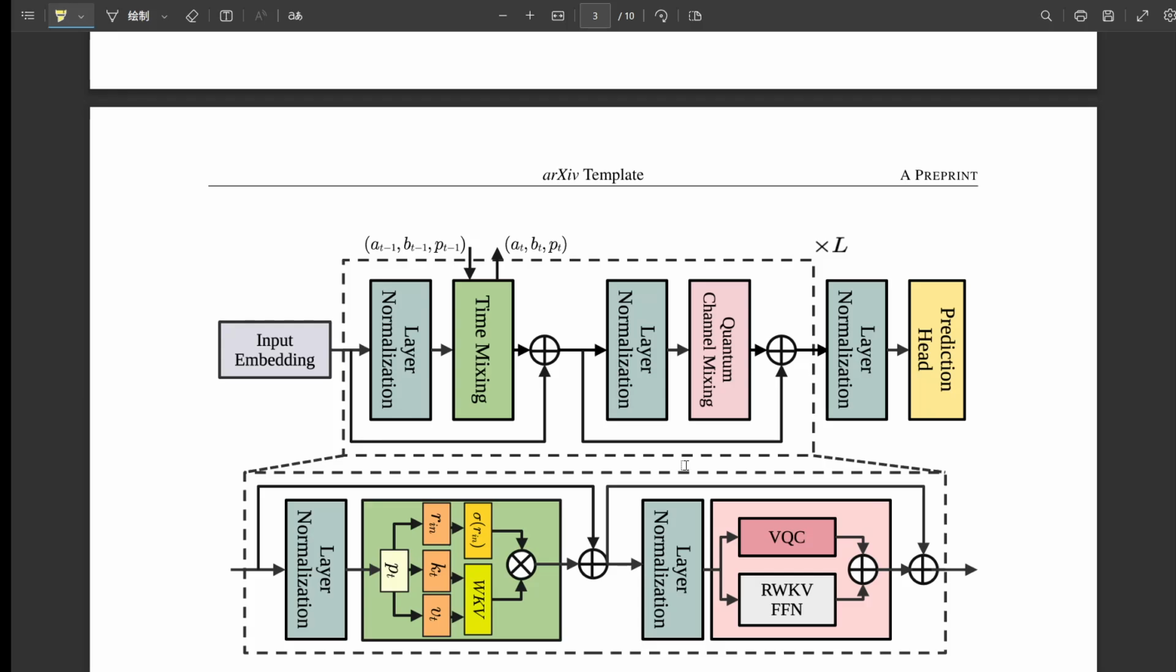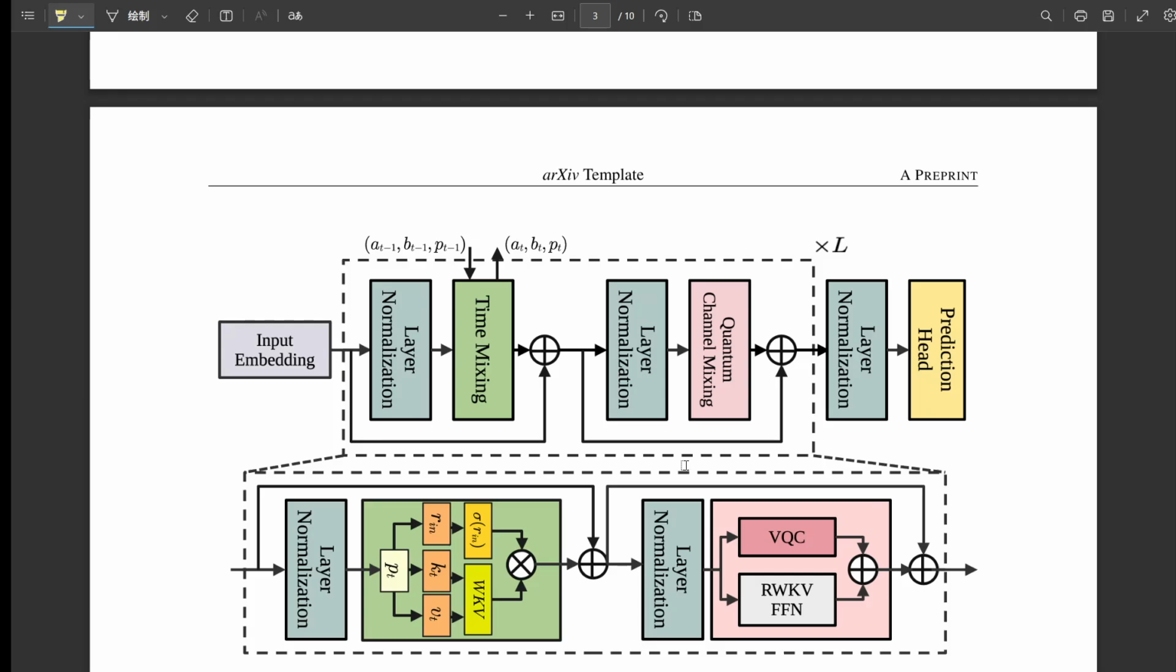Expectation values, so like the average outcome if you measured many times? Sort of, yeah. It gives a continuous value reflecting the qubit state along the z-axis. These values are then projected back, usually through a linear layer, to match the dimensions needed by the next classical part of the network. Okay, encode, entangle, measure. A clear quantum processing pipeline within the channel mixing.